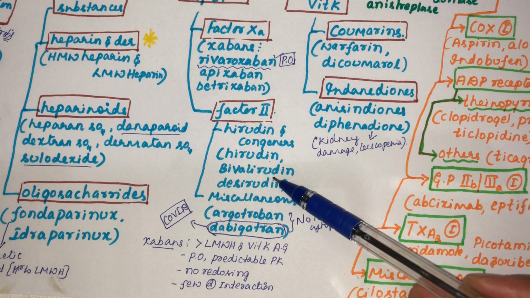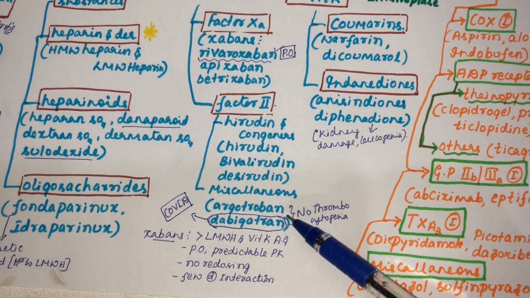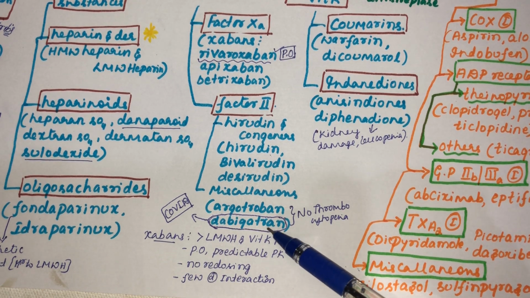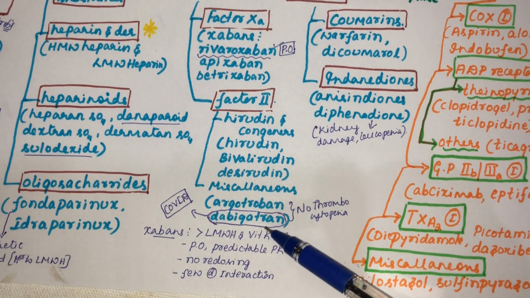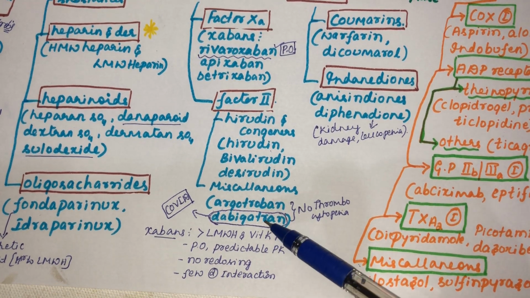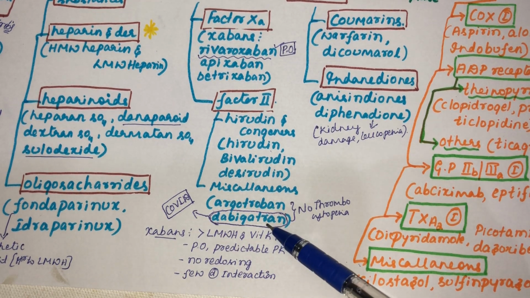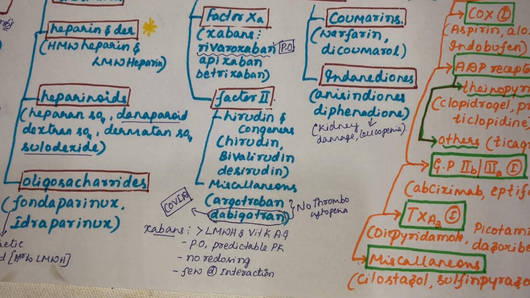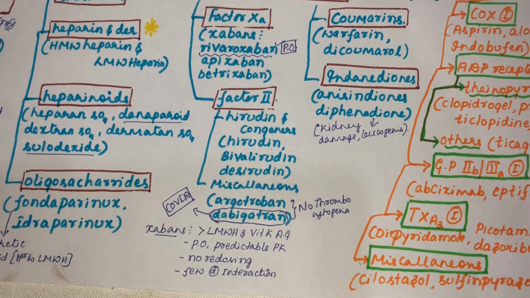The synthetic ones are bivalirudin and desirudin. Then miscellaneous, whose action is also inhibition of thrombin: argatroban and dabigatran. Dabigatran is very important, even though it comes under miscellaneous, somewhere very down in the table. We also use this tablet for life-saving conditions, in COVID also we are using dabigatran. If any of your family members suffers from COVID, and they ask what this dabigatran is, its action is this one.